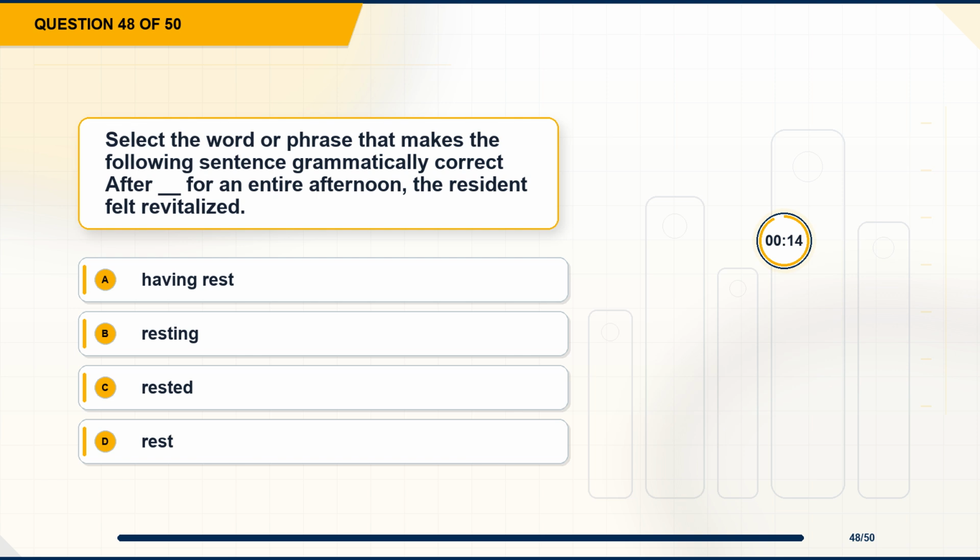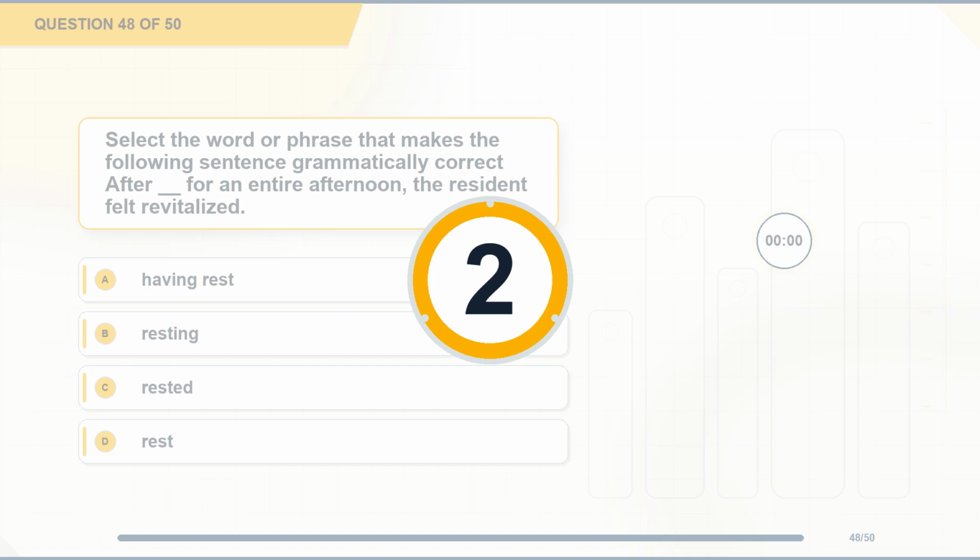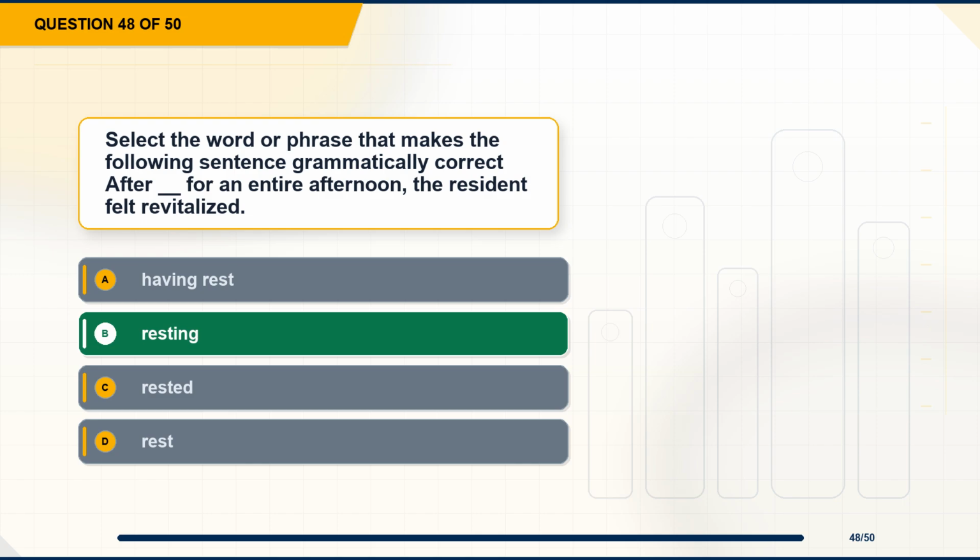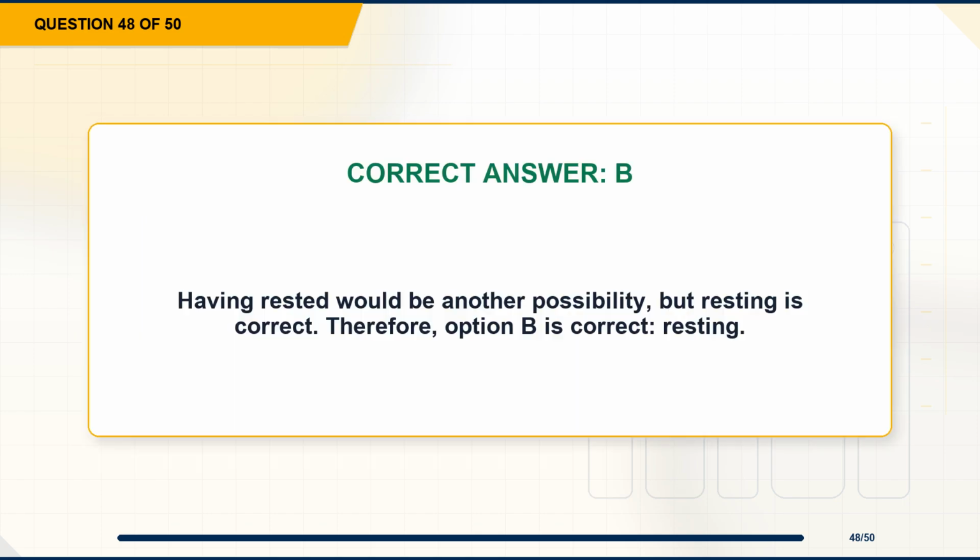Question 48. Select the word or phrase that makes the following sentence grammatically correct after blank. For an entire afternoon, the resident felt revitalized. Option A, having rest. Option B, resting. Option C, rested. Option D, rest. The correct answer is option B, resting. Explanation. Having rested would be another possibility, but resting is correct. Therefore, option B is correct, resting.